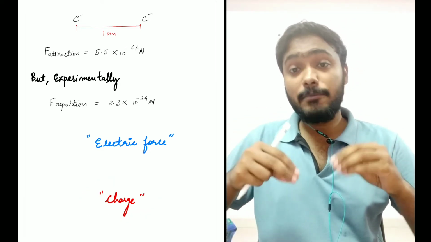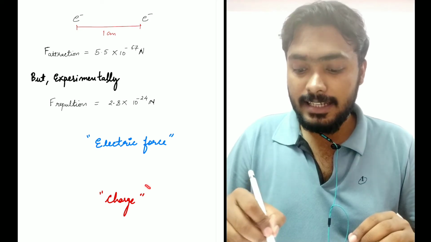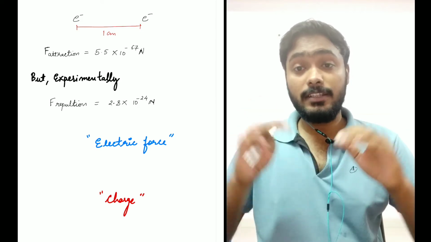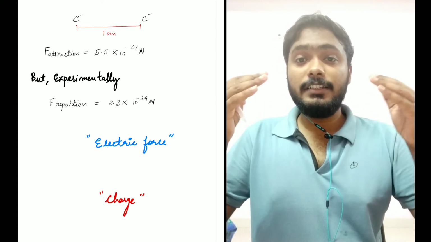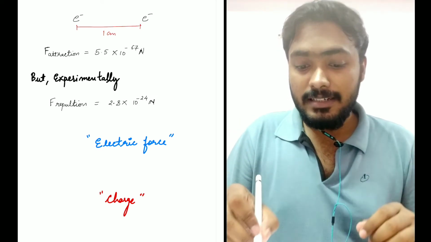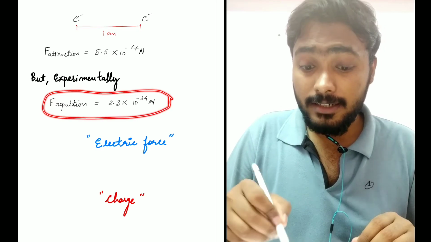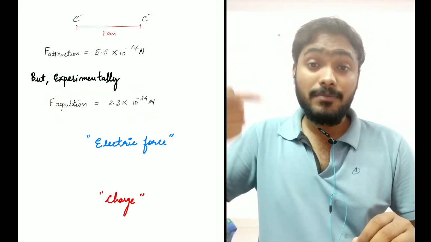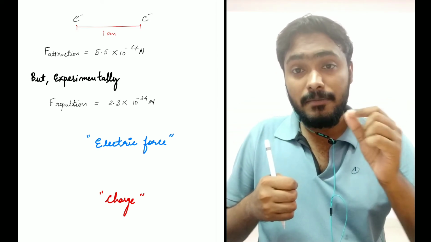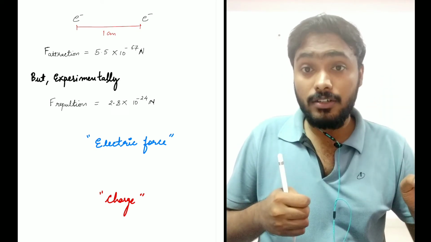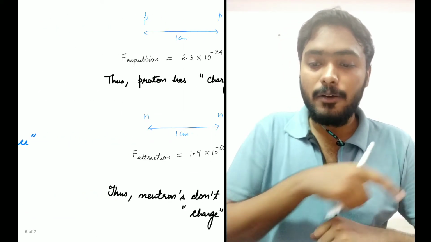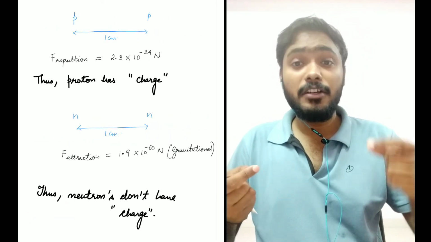This charge is that property which is actually making this repulsion force. So from here the origin of charge came into existence, right? This repulsion force was far greater as compared to the attraction force, which made them think that there is some basic property, which they later called charge, which is responsible for this repulsion force, right?